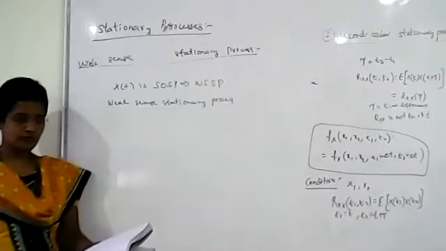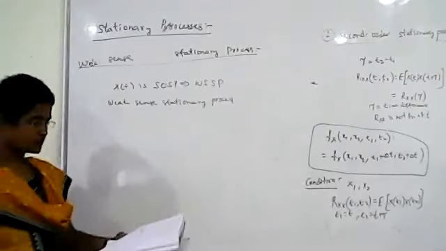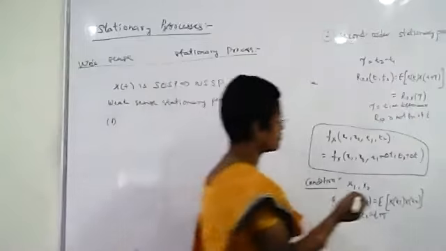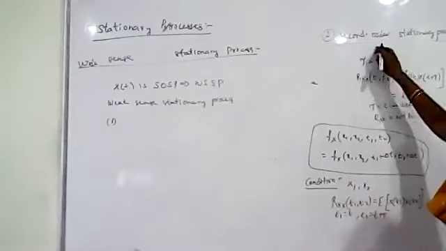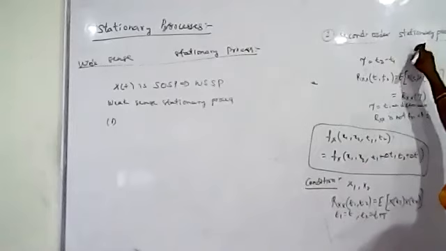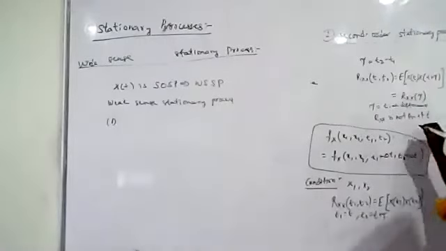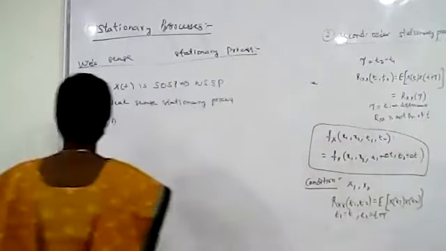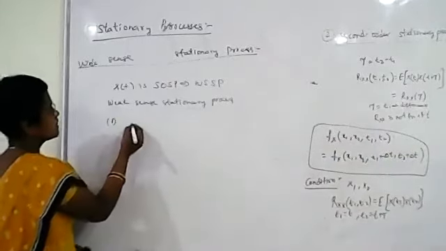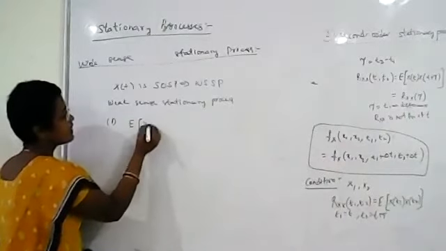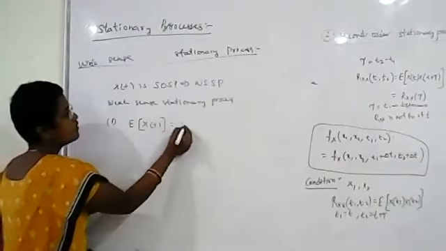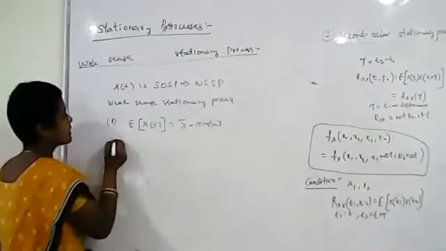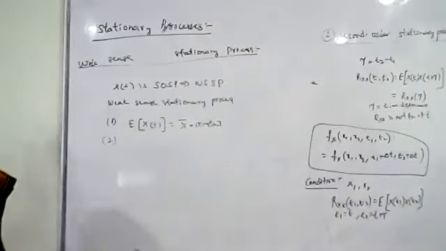The conditions for a wide sense stationary process: what is the first condition? I forgot to discuss one more point here. All second order stationary processes are first order stationary processes also. Now, what is the condition here? The expected value of the random process should be equal to a constant. So it has to satisfy this first condition: the expected value of a random process should be equal to a constant.